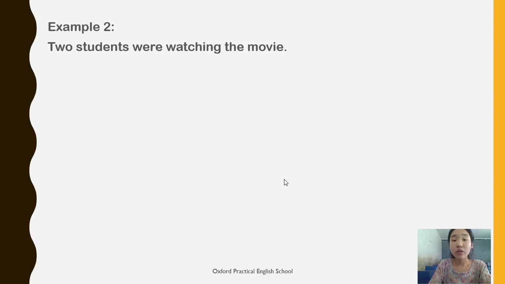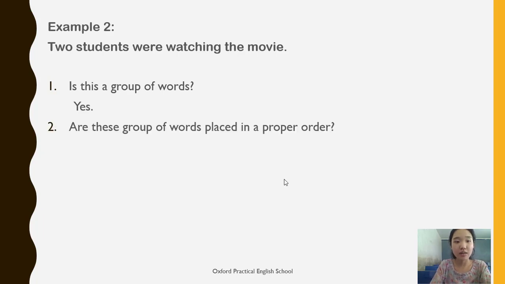Two students were watching the movie. Let me repeat. Two students were watching the movie. Is this a group of words? Yes, they are. Are these group of words placed in a proper order? Do you think these group of words are placed in a proper order? Yes, they are placed in a proper order.